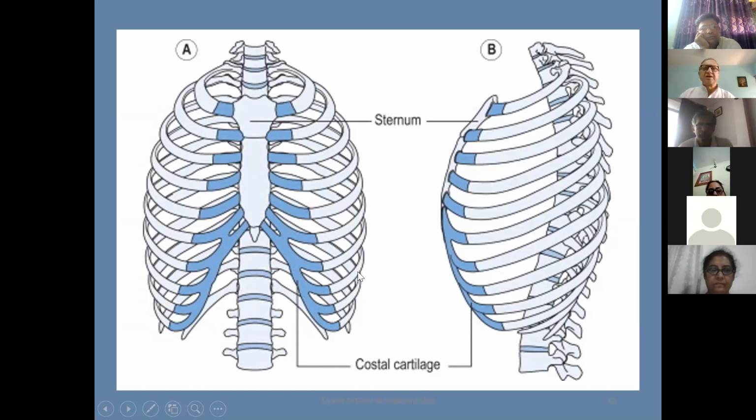So this is a diagram of the thoracic cage, and this serves as a protection for the structures in the thoracic cavity, and this is the main structure because of which we are able to breathe in and breathe out. So this is the rib cage. Just visualize this structure when we discuss the physiology of breathing.